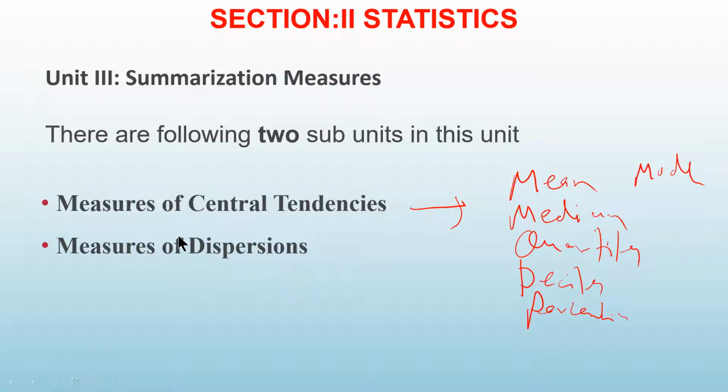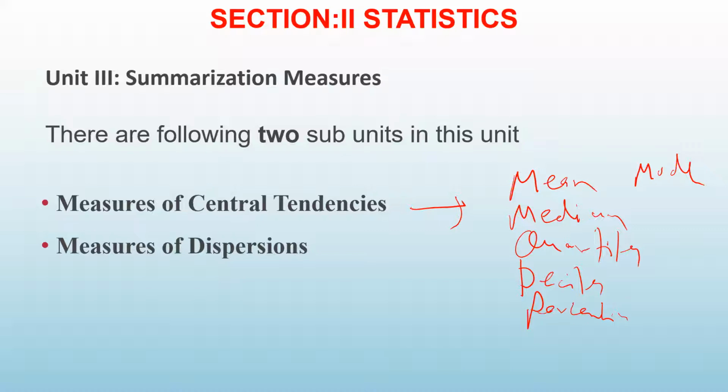Okay. Now let me tell you first what is the meaning of dispersion. See, forget about mathematics. Just what is the literal meaning of dispersion? Dispersion meaning is spread. How far the data is spread. You might have heard a sentence like this: the school got dispersed, or class got dispersed.